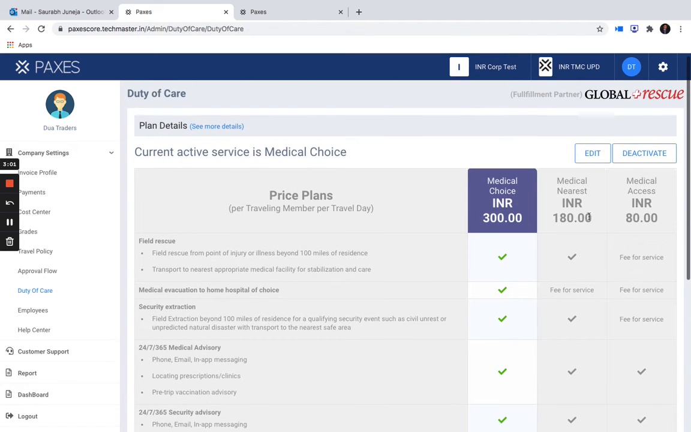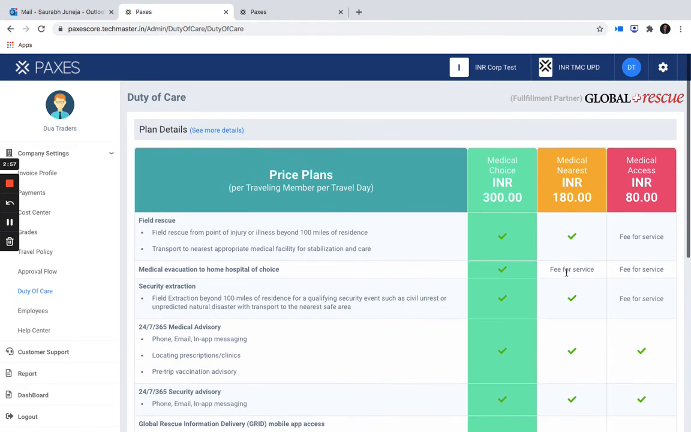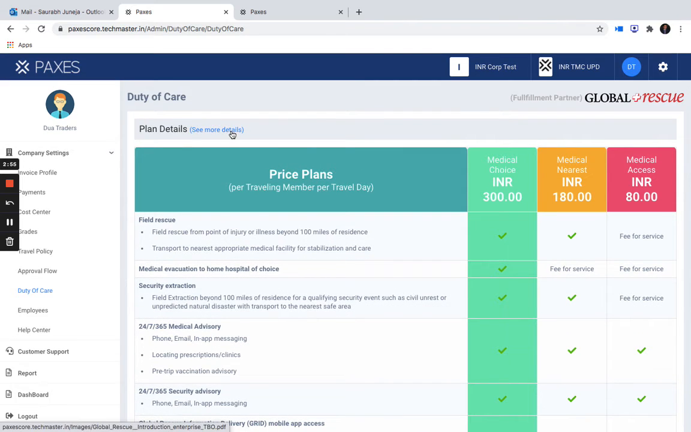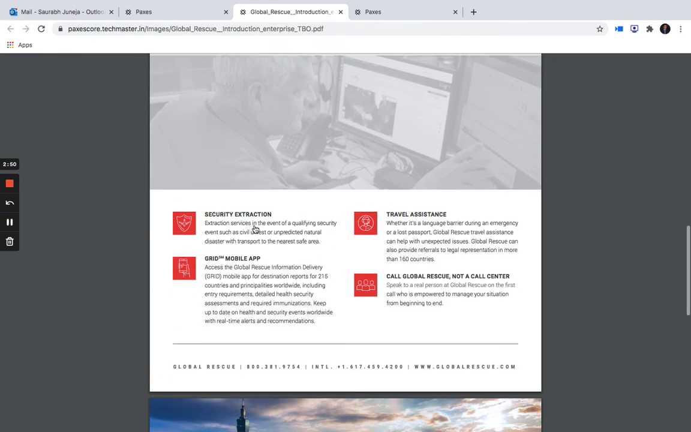Now, I can also deactivate the plan anytime when I want to. And if you want to know more details, then please click here and you will come to a landing page where you can actually go through all the details here.